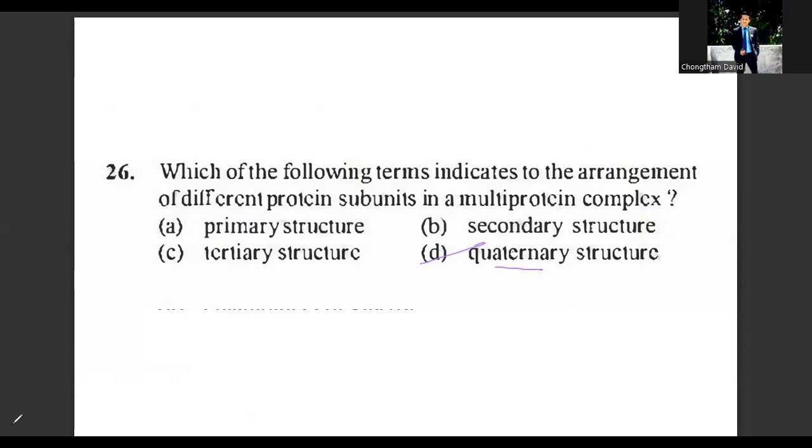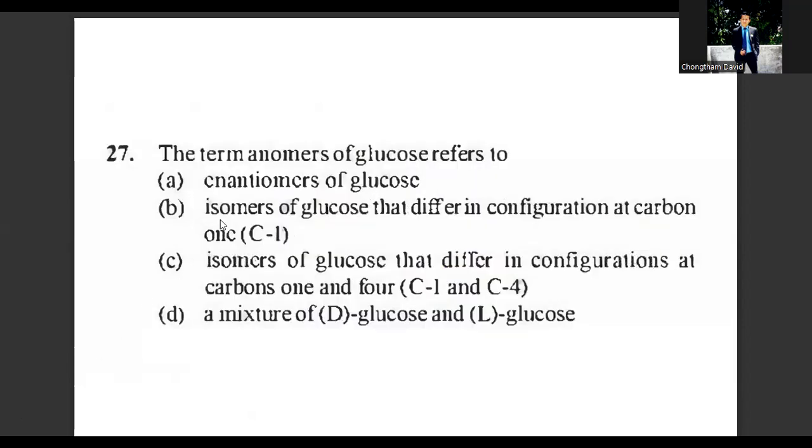Question number 27. Let us read question 27. The term anomers of glucose refers to which of the following options? Cyclization of the open chain structure of D-glucose creates a new stereocenter. I will write the structure of this glucopyranose here. It adopts this structure.